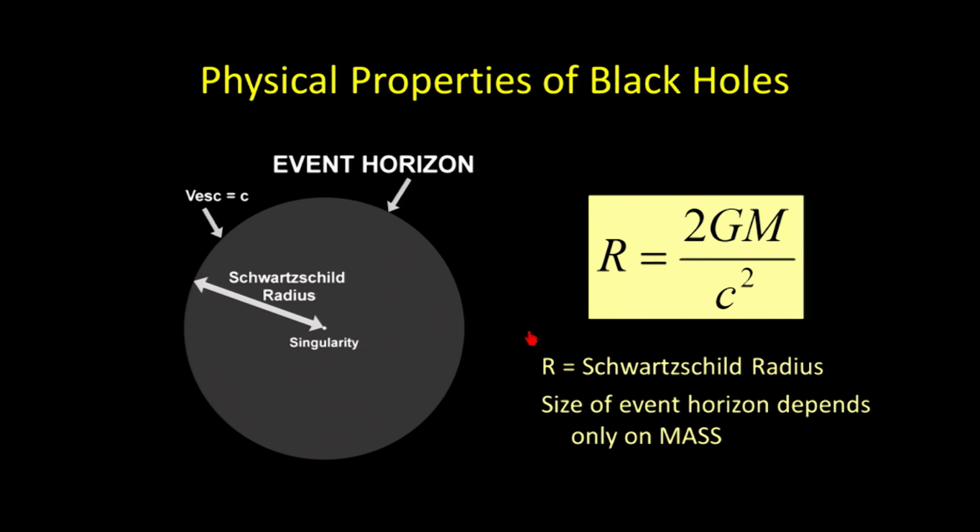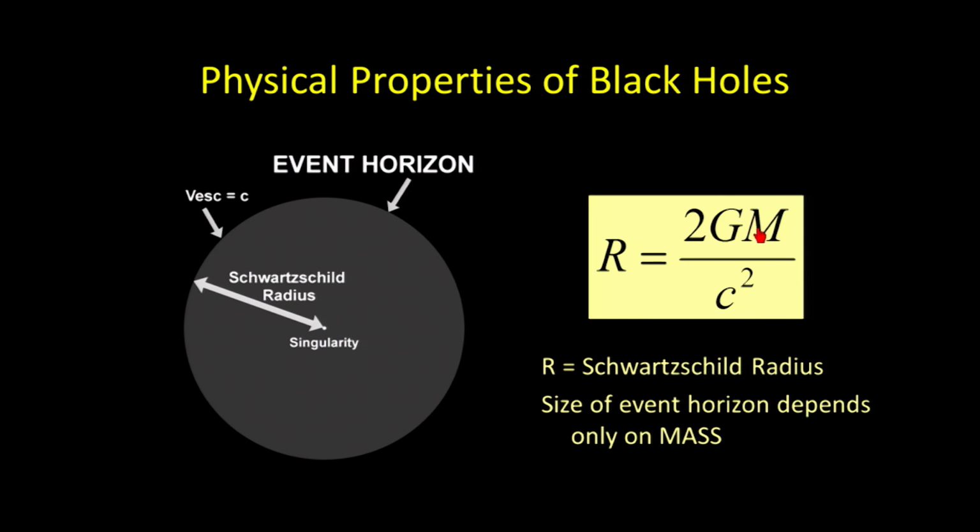Now, what I want you to notice, and this is what the statement down here is relating to, is that 2 is a number that doesn't change. It's a constant. G, by definition, is a constant, the gravitational constant. c, the speed of light, is a constant. So on the right side of the equal sign you have a constant and a constant. The only variable is the m, and the m is the mass of the thing that became the black hole, the mass of the remnant core that gravity collapsed into the black hole.